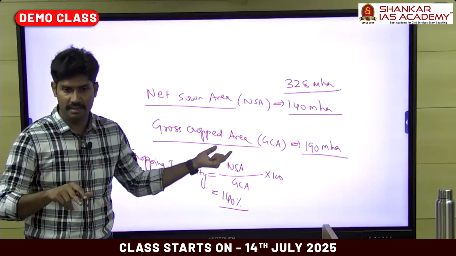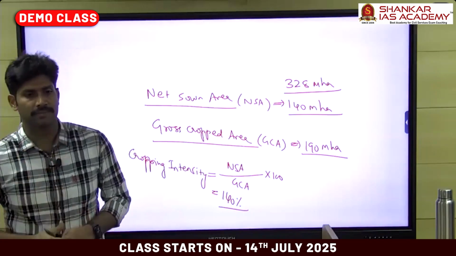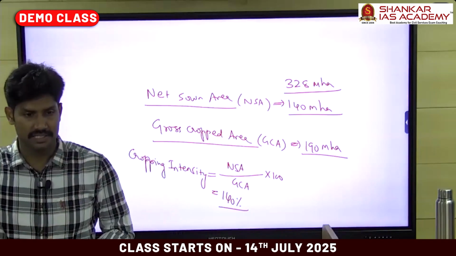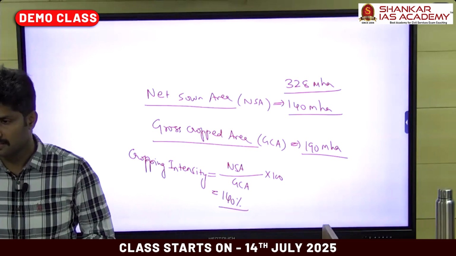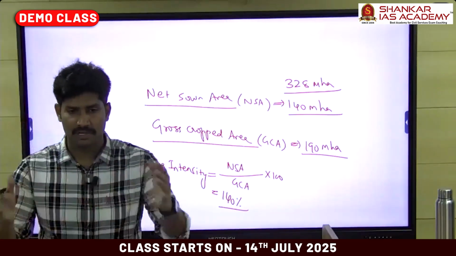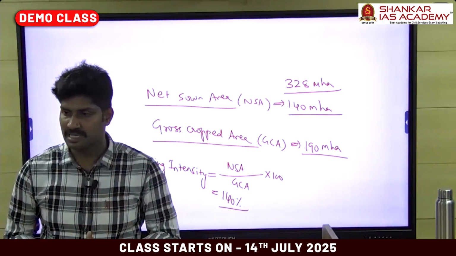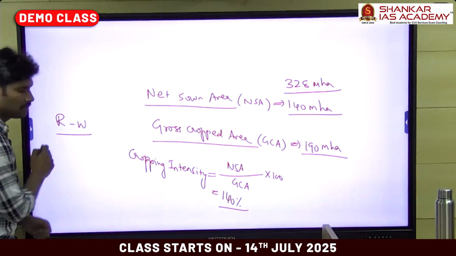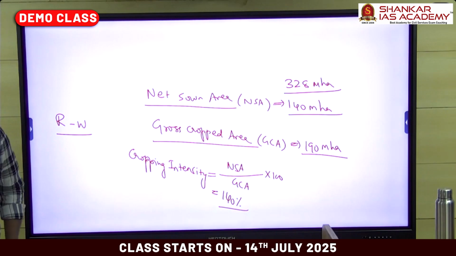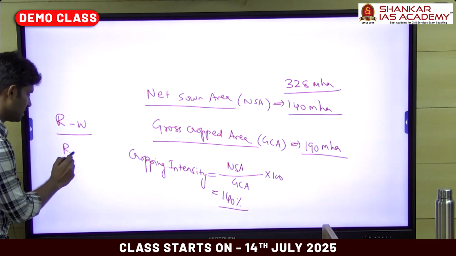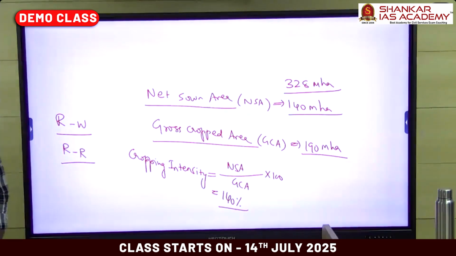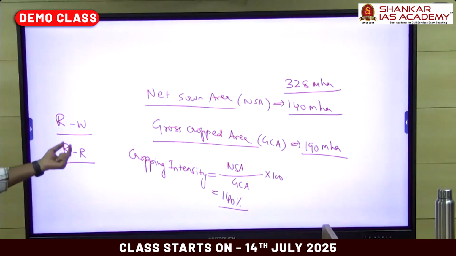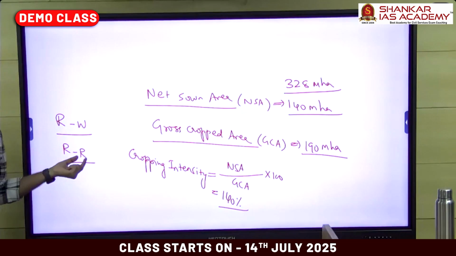So in a single year, for example in Punjab and Haryana, the northwestern part of India, or in the Delta regions, Kaveri Delta, Krishna Delta in Andhra, one famous cropping pattern is rice-wheat in Punjab and Haryana. In the Delta region on the east coast of India, rice-rice is the famous cropping pattern. So here the number of crops in a single year is minimum 2.